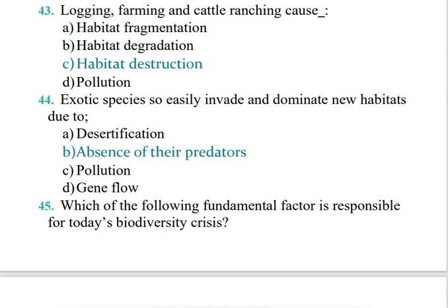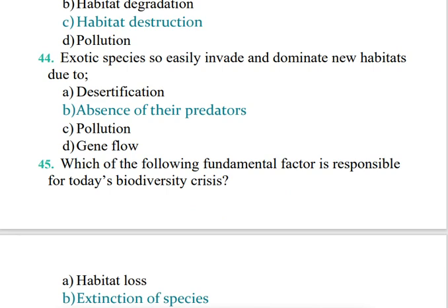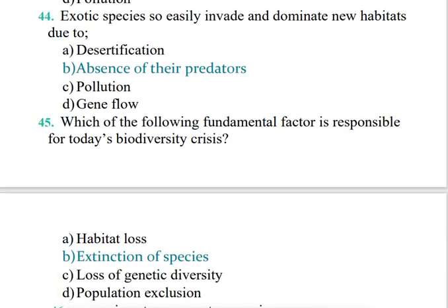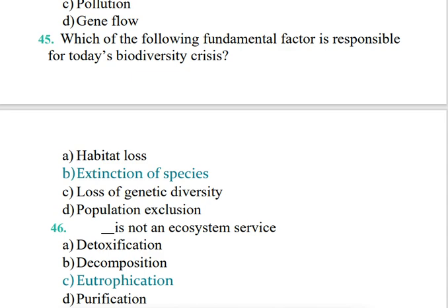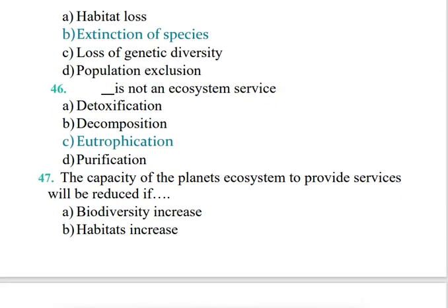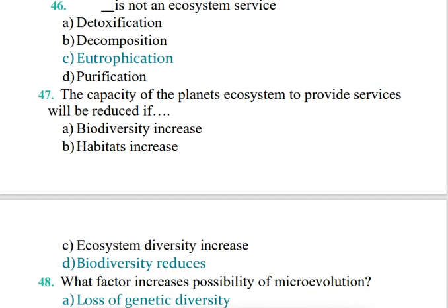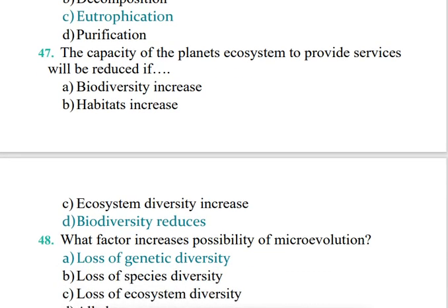Exotic species easily invade and dominate new habitats due to absence of their predators. If no predators are present, exotic species easily invade and dominate. Which of the following is a fundamental factor responsible for today's biodiversity crisis? The biodiversity crisis is the extinction of species. That's called the biodiversity crisis. Eutrophication is not an ecosystem service, but detoxification, decomposition and purification are ecosystem services. The capacity of the planet's ecosystems to provide services will be reduced if biodiversity is reduced.